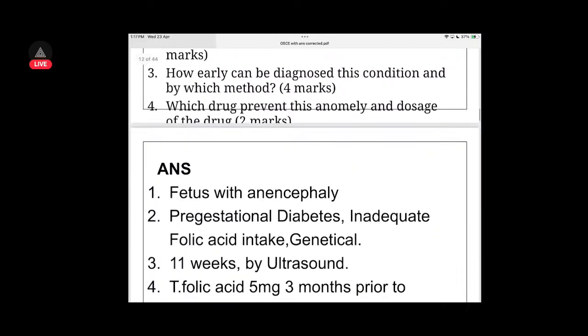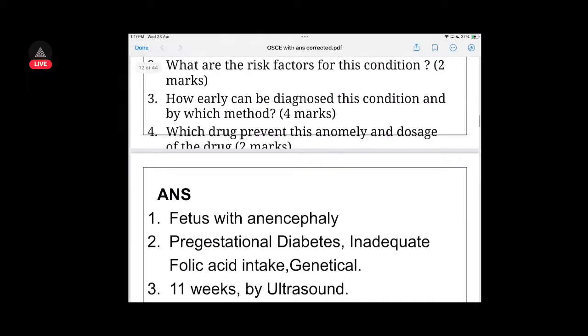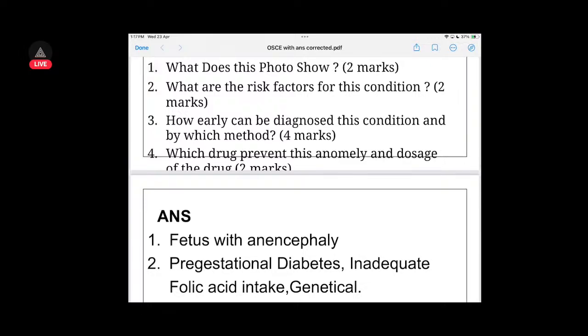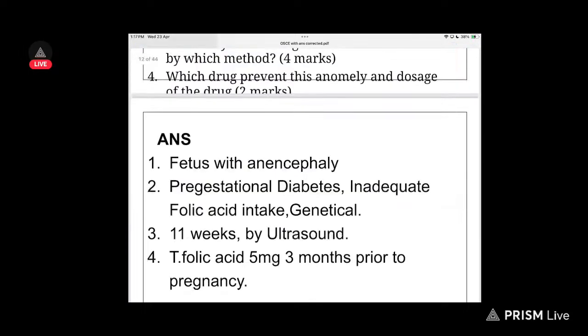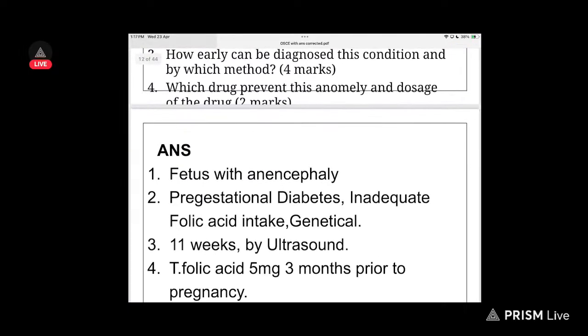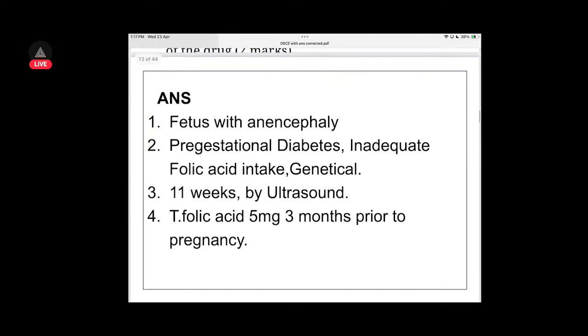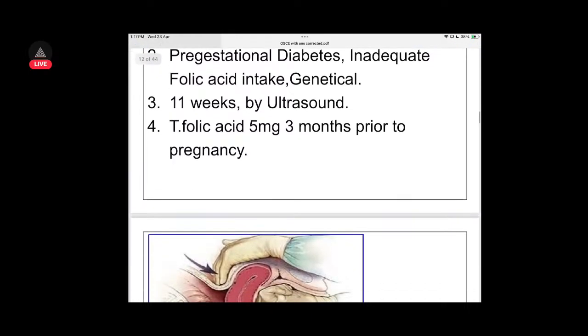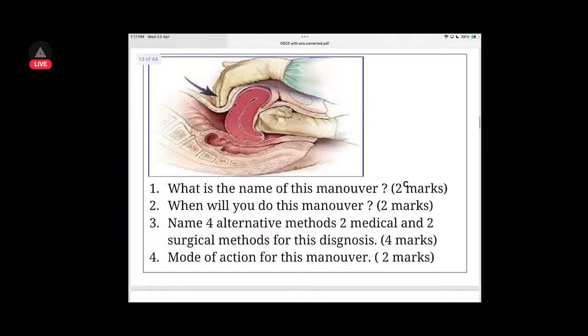So this is a fetus with anencephaly. Risk factors: pre-gestational diabetes, inadequate folic acid intake, and genetic. Okay, diabetes, folic acid, and genetic. Yeah, in the second trimester, around 11 weeks, by ultrasound you can find out. And folic acid 5 mg, 3 months prior to pregnancy. They say that, but some other things are there. This might not actually be correct, but let's see.